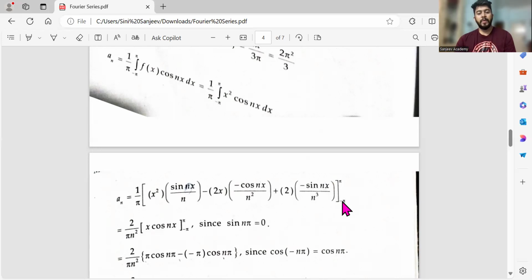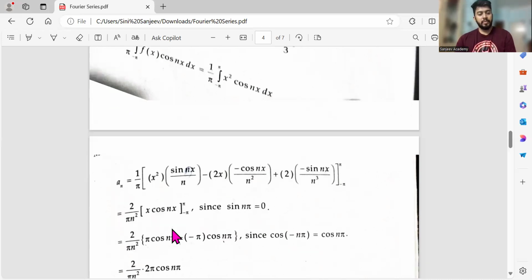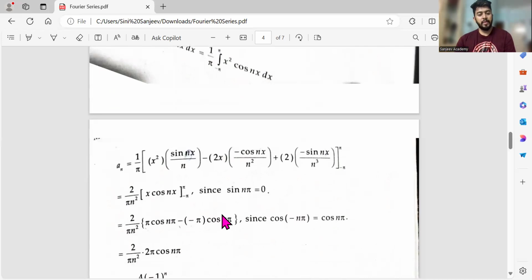Then again, I told you, whenever sine of n pi is coming, don't do it. It's a waste of time, so put 0. That's it. Just do it for this alone. Take minus 2 by n square outside. Just put x cos nx, upper limit minus lower limit. So I'll be getting just cos n pi.